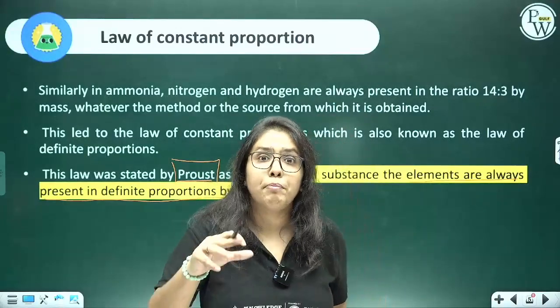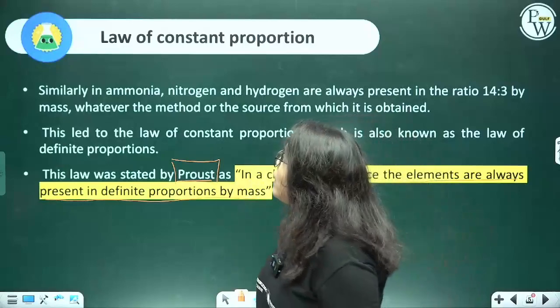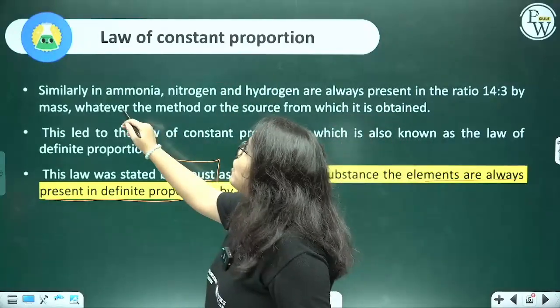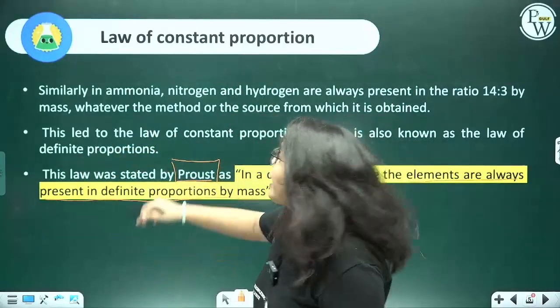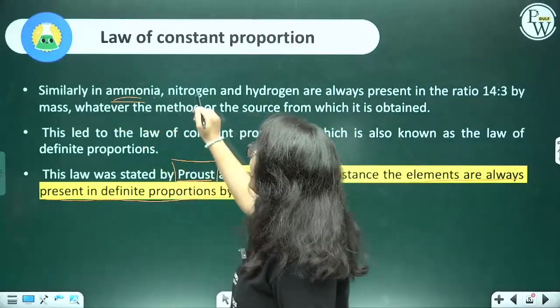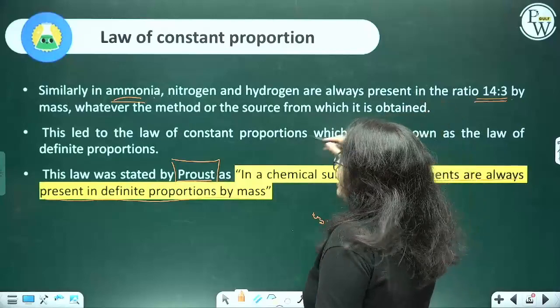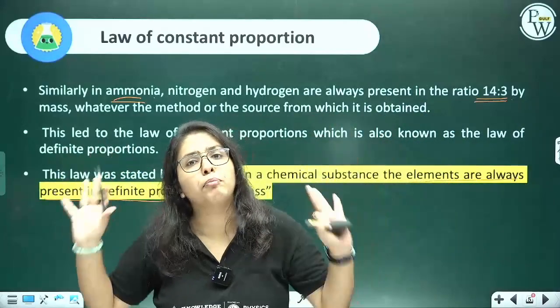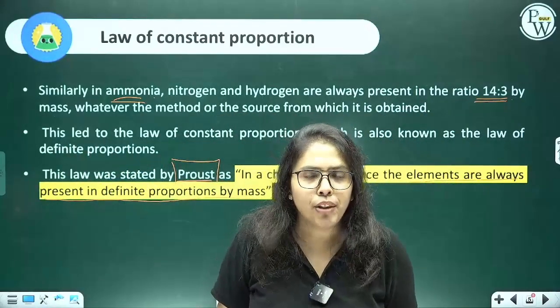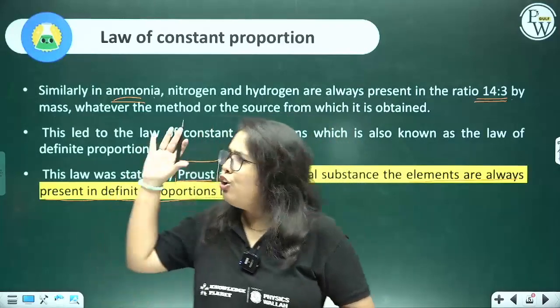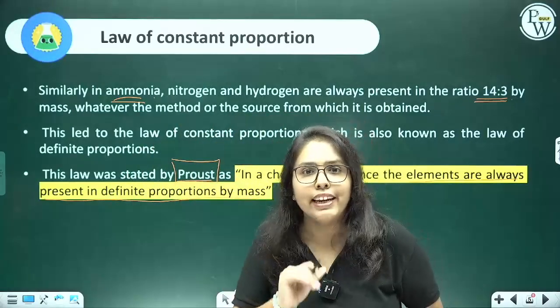Definite proportion by their mass. Other compounds, like ammonia: nitrogen and hydrogen are always present in a 14:3 ratio, no matter where you obtain this ammonia from. I hope with this, the law of constant proportions is clear to you.